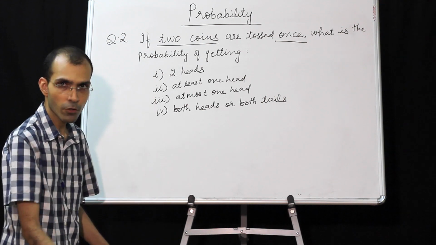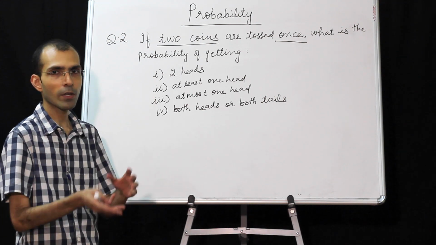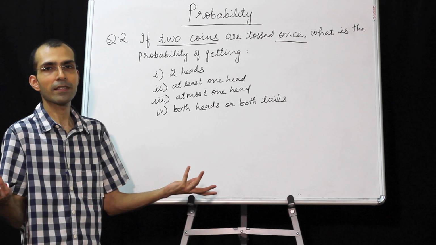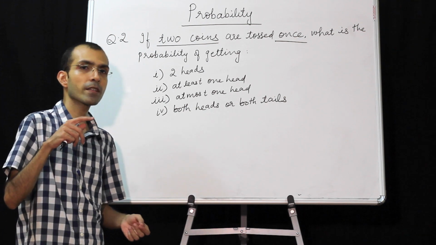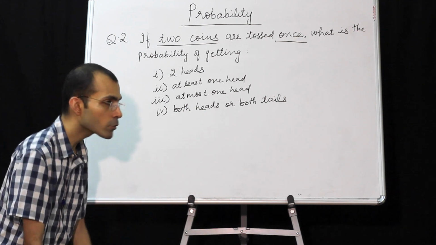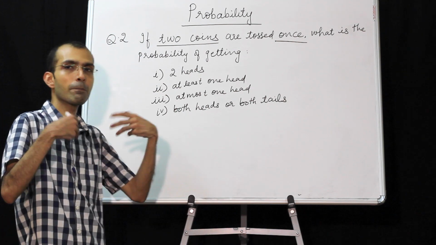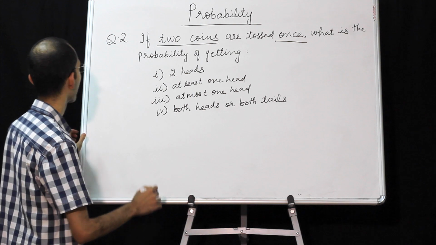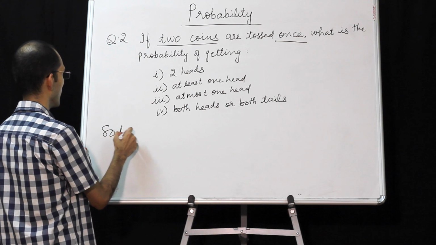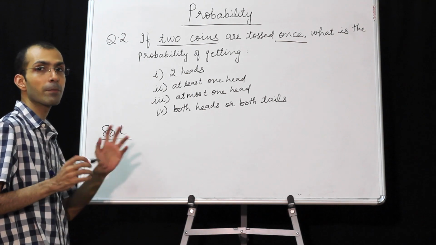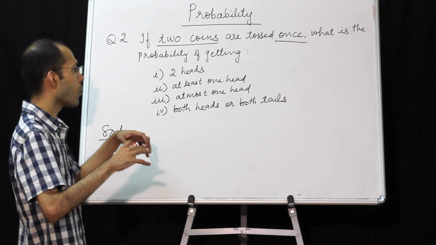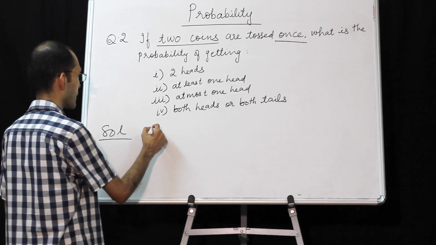If 1 coin is tossed once, no problem. You will have head or tail. These are the possibilities. But if 1 coin is tossed twice, or if 2 coins are tossed simultaneously once, the sample space will remain the same. So first let us see the sample space, that is all possible outcomes.